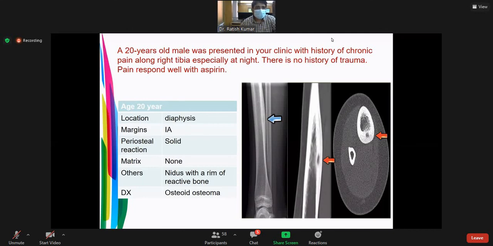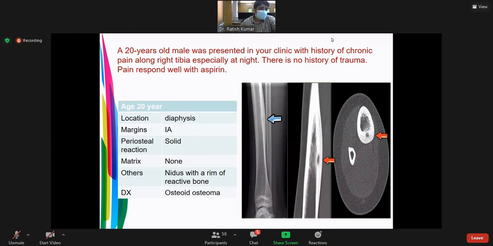In benign lesions, you will find a well-defined sclerotic border, lack of soft tissue mass, solid periosteal reaction, and geographic bone destruction. While in a malignant lesion, you will find the lesion is larger, there is a wide zone of transition, soft tissue involvement, and cortical breach. These all favor malignancy.